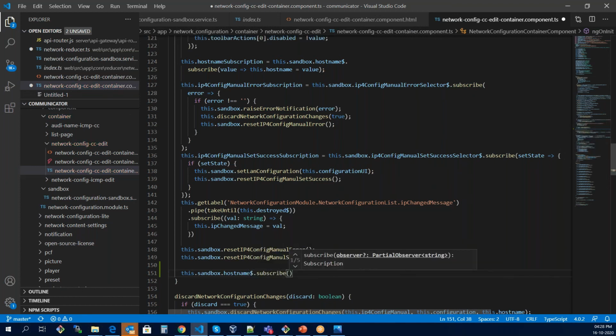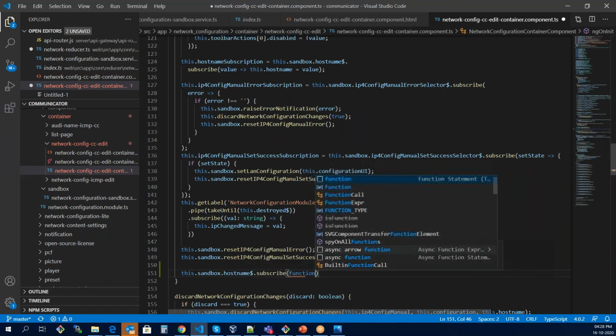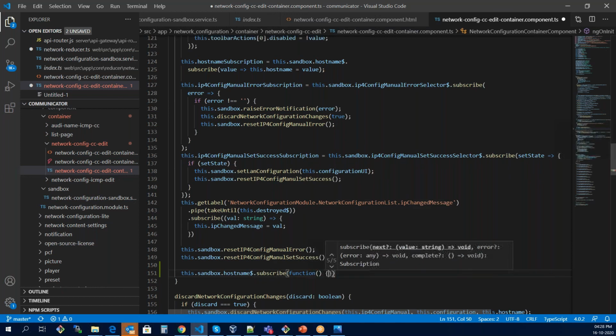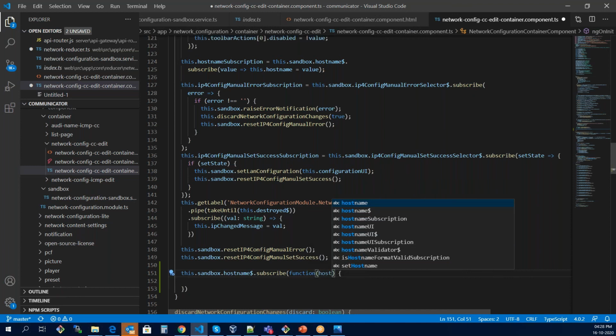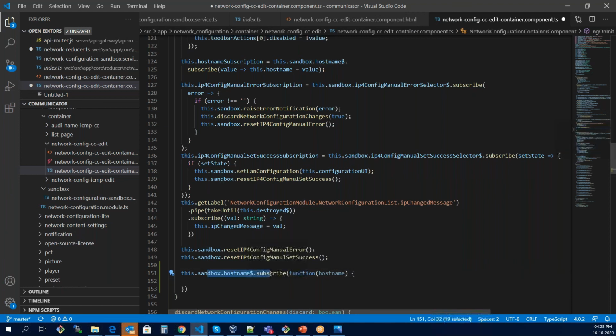This is a function. We will get notified if there is any change in the host name. We have subscribed to the host name right now, and this function gets called. And console.log, we can print it over here.